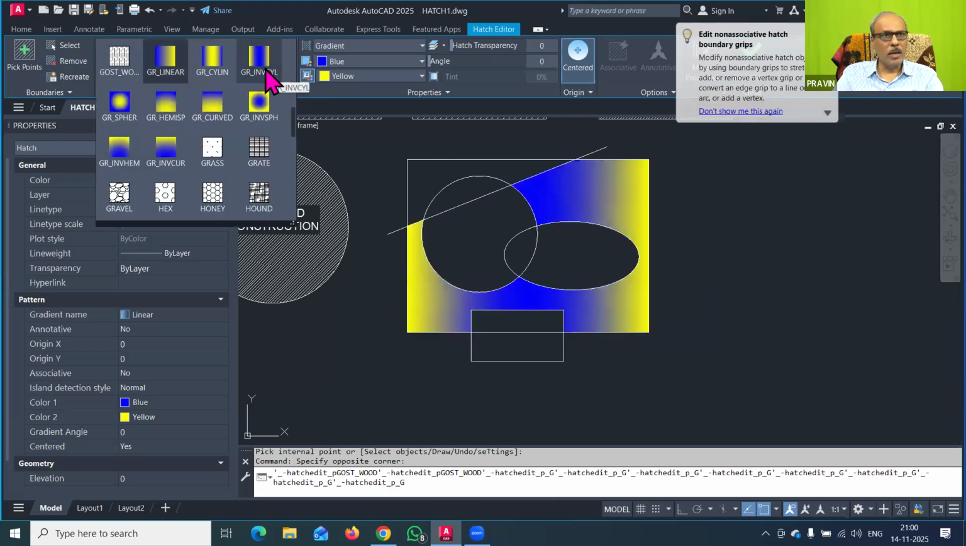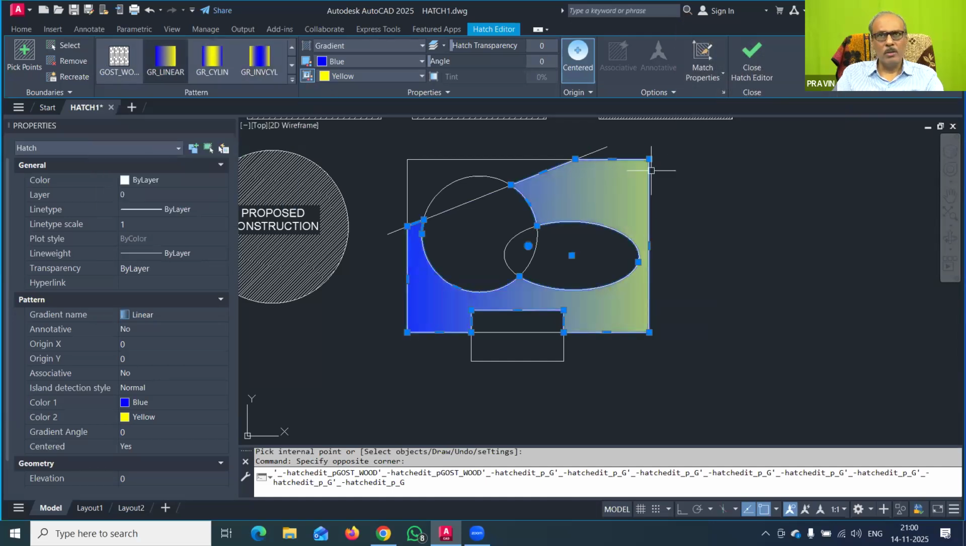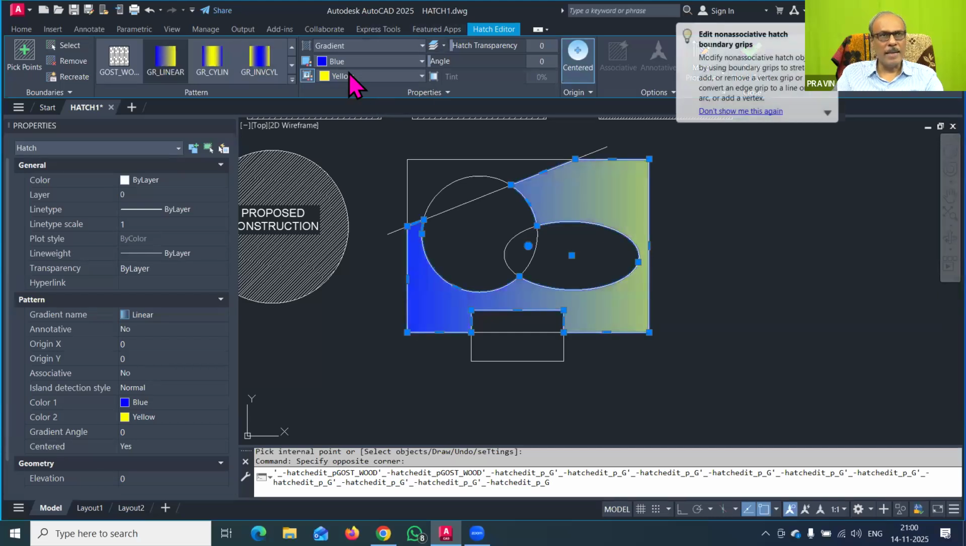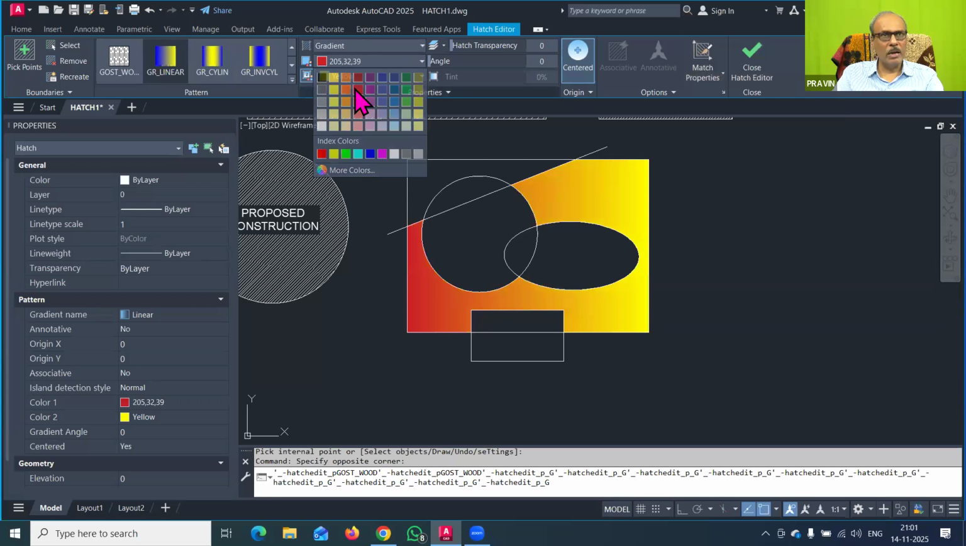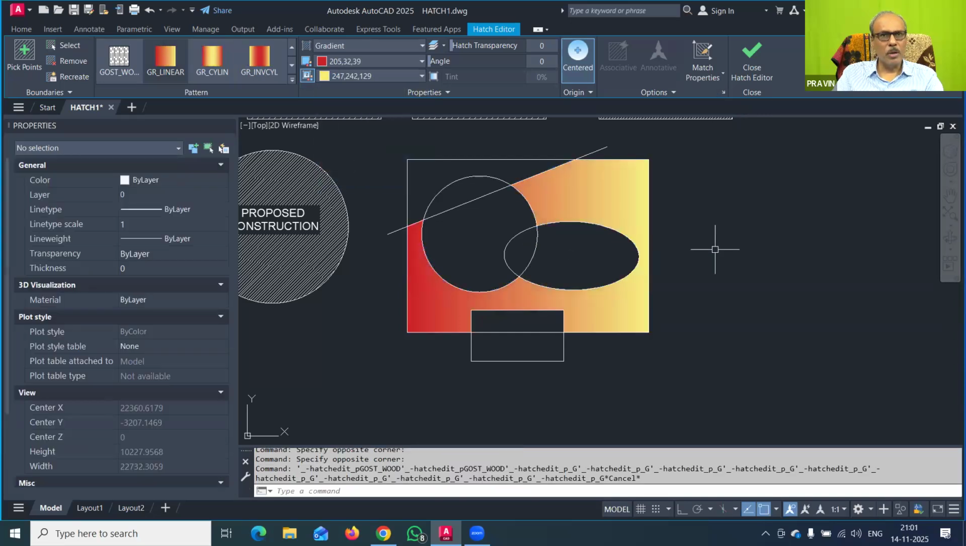Even this, you can also select the colors. So how to do that? For that you have to go to the hatch editor. In the hatch editor, the pattern is now gradient, and now you can change the color. Instead of blue, you can make it red or a yellow combination. You can change the different yellow colors also. Yes, in this way you can fill.